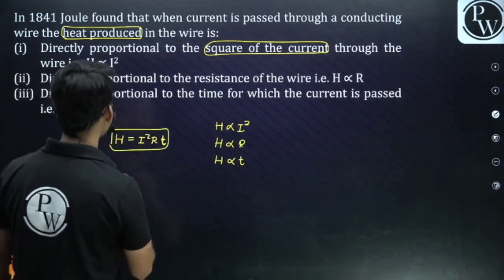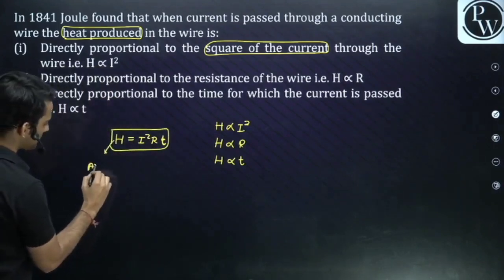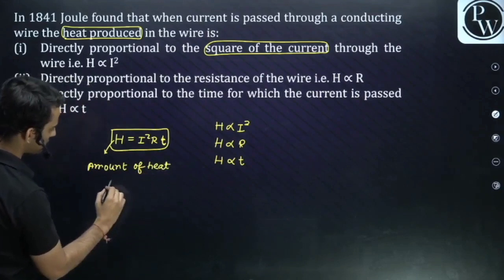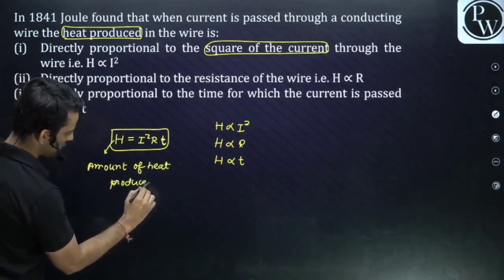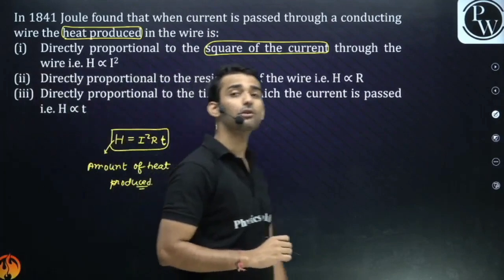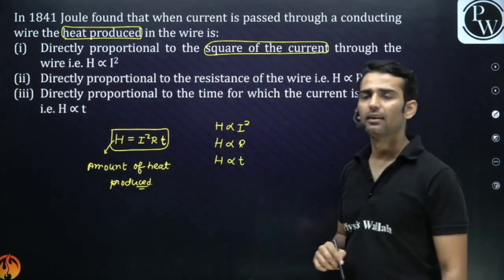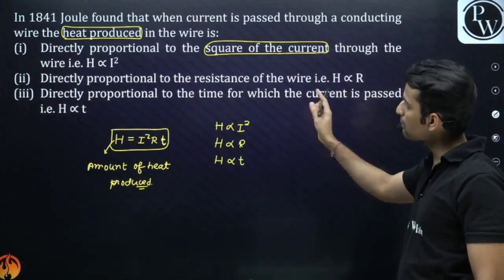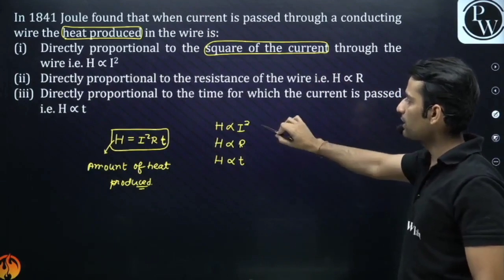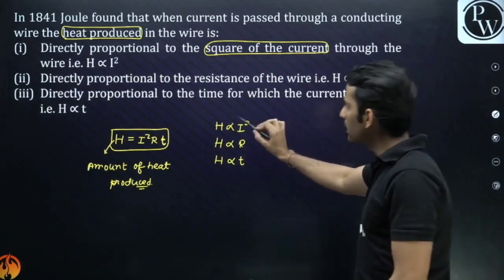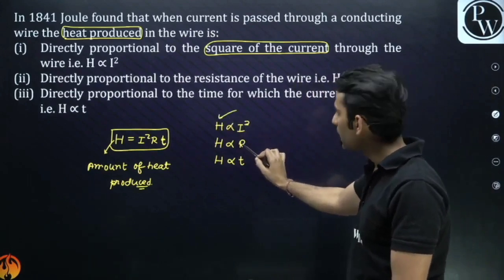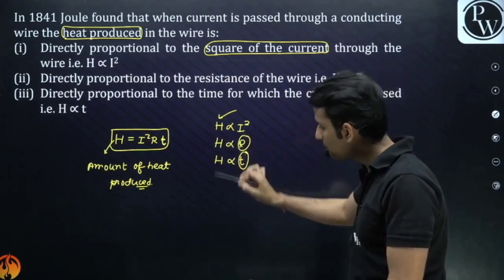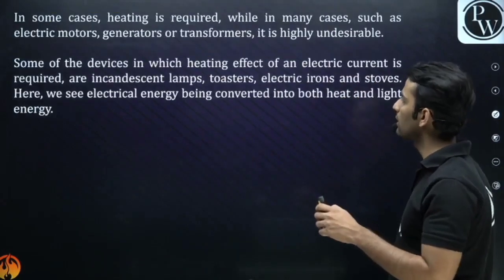H is equal to I square RT. This is heating. H is the amount of heat produced. Clear guys? H is equal to I square RT. So it is proportional to time, proportional to resistance, proportional to the square of current. If you double the current, the heat will become 4 times, not double. If you double the resistance, heat will be doubled. If you double the time, the heat will also double.